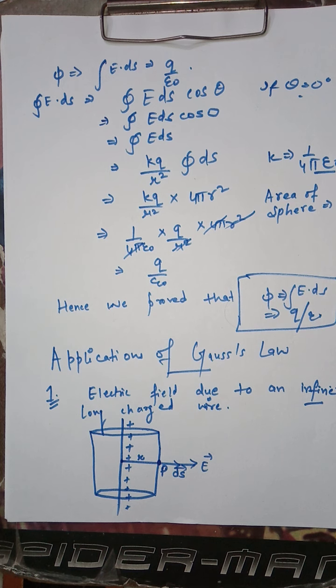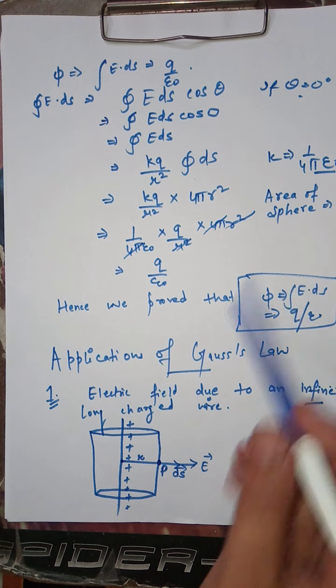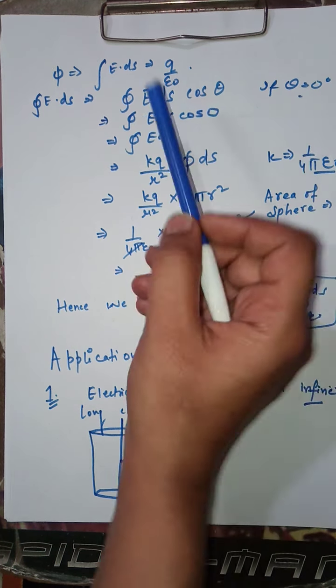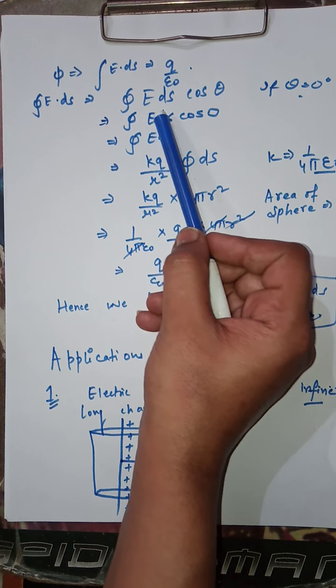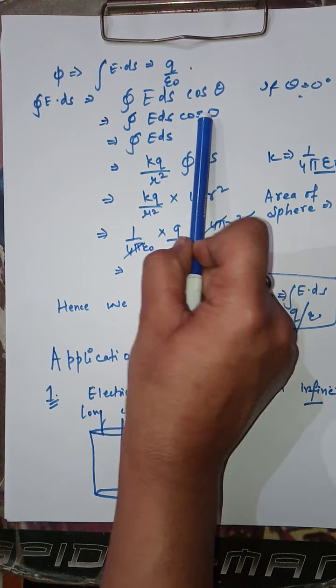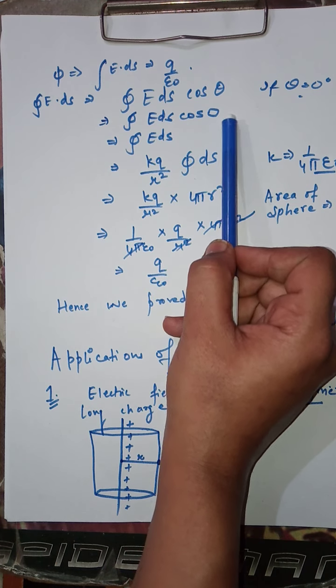If theta is equal to 0, then this expression can be simply written as integral E ds cos 0.